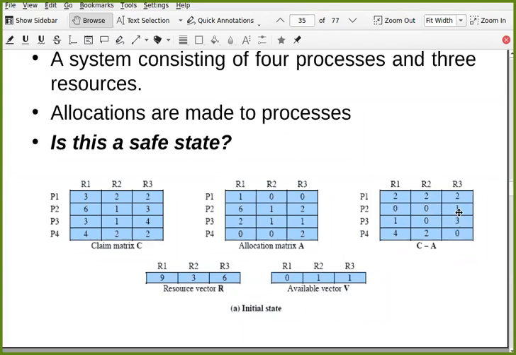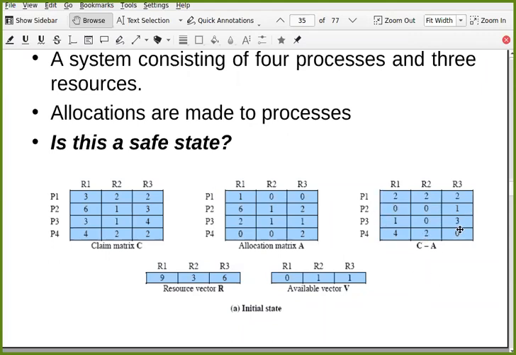And if P2 gets completed, how will the available vector change? Exactly, it will become 6, 2, 3, because the 6 R1 units allocated to P2 will be freed. So this becomes 6, 1 plus 1, 2, and 2 plus 1, 3. So 6, 2, 3. So P2 can be completed.